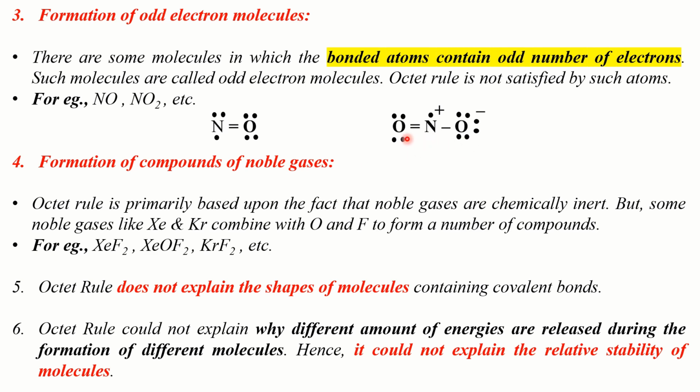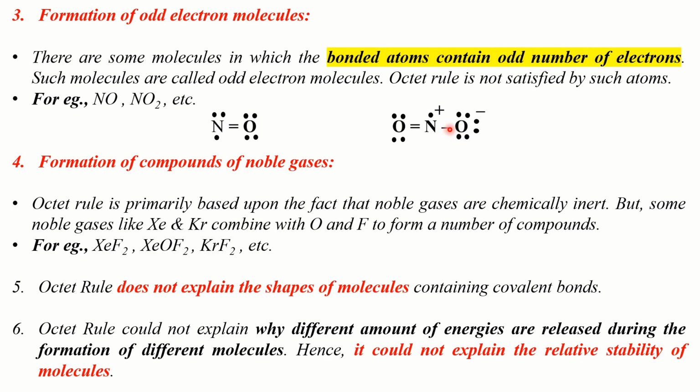Nitrogen combines with the first oxygen through a double bond, and we find that the octet is satisfied in the first oxygen. Let's count the number of electrons around the first oxygen: 1, 2, 3, 4, 5, 6, 7, 8. So there are 8 electrons in the valence shell of the first oxygen atom. The second oxygen here has 6 electrons plus 2 electrons. These 2 electrons are the shared pair, and they are from nitrogen. Nitrogen contributed both the electrons to the oxygen atom in the formation of this bond.